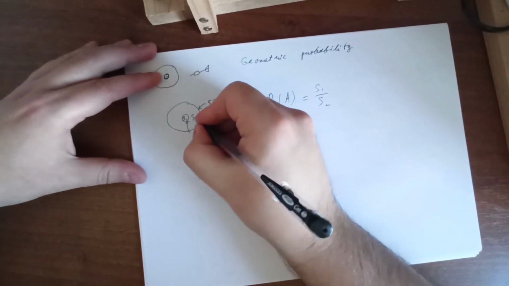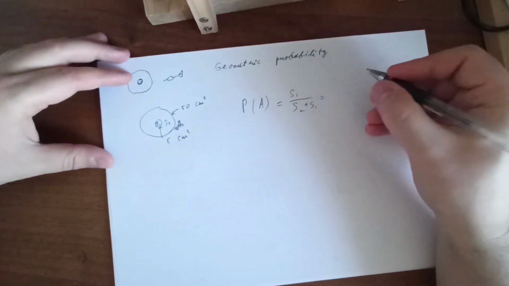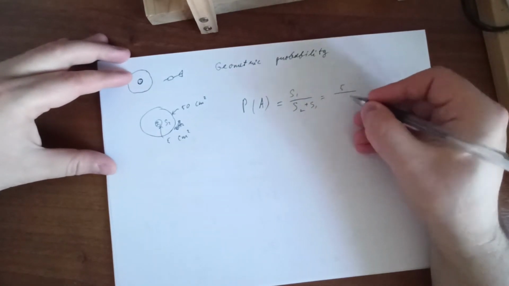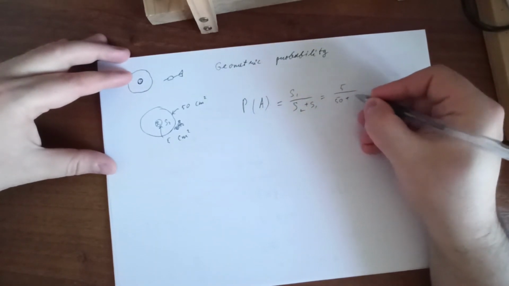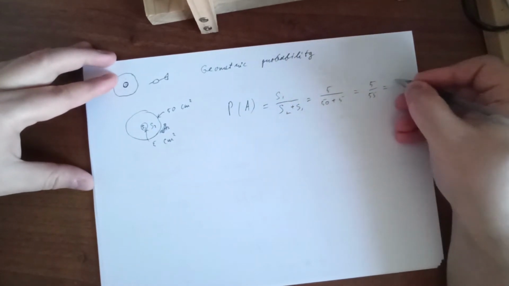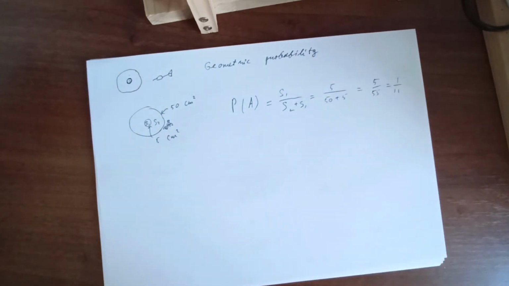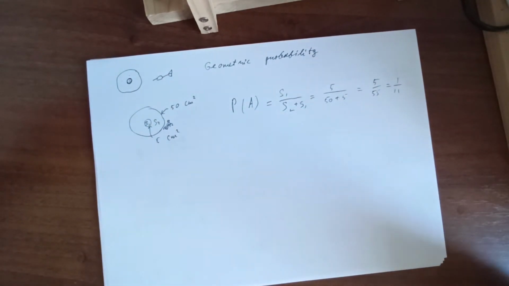Let's say this will be S2, so we'll have S2 plus S1. So 5 divided by 50 plus 5 will be 5/55, which will be 1/11. This is the probability of hitting the bullseye.